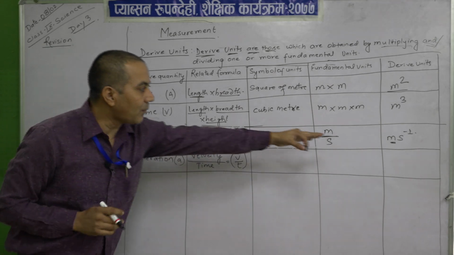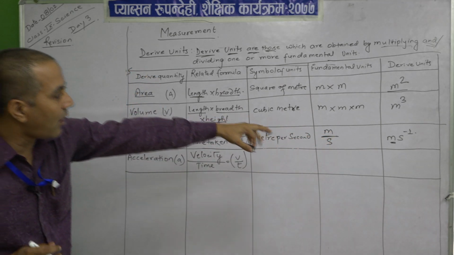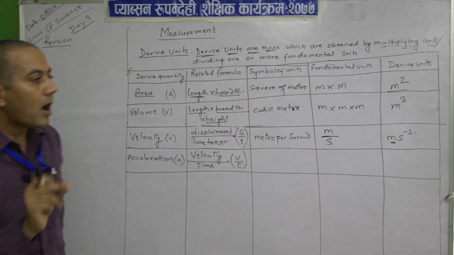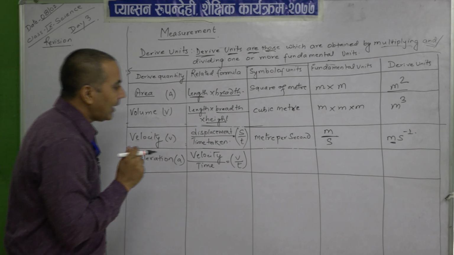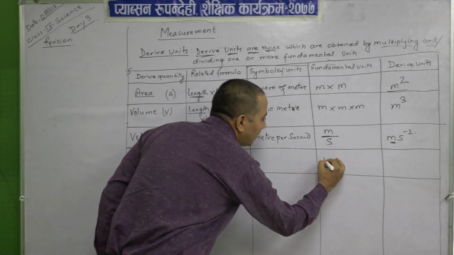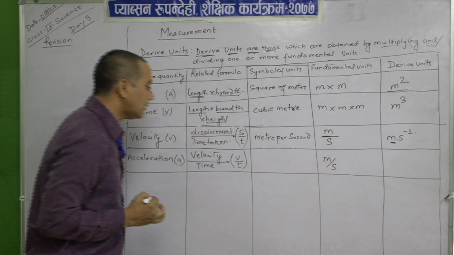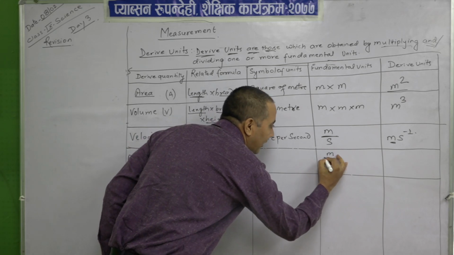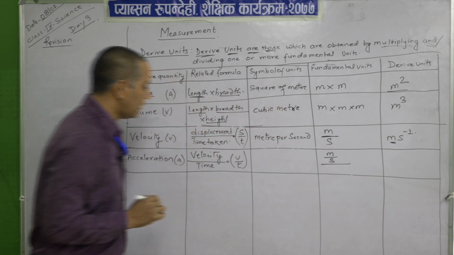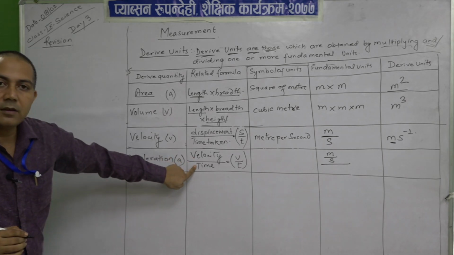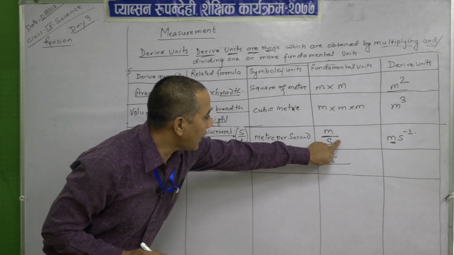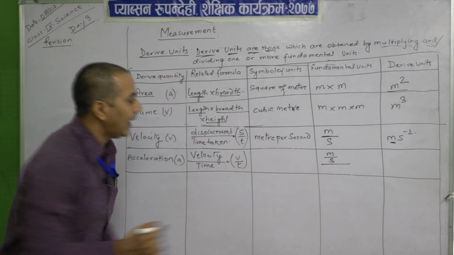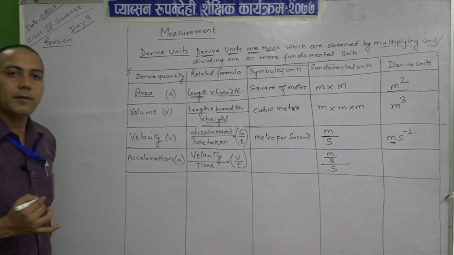What is the velocity? We have already formed the derived unit of velocity. That is the meter per second. Now, again upon time. You can look here, that is the velocity formula, and that is divided by s.